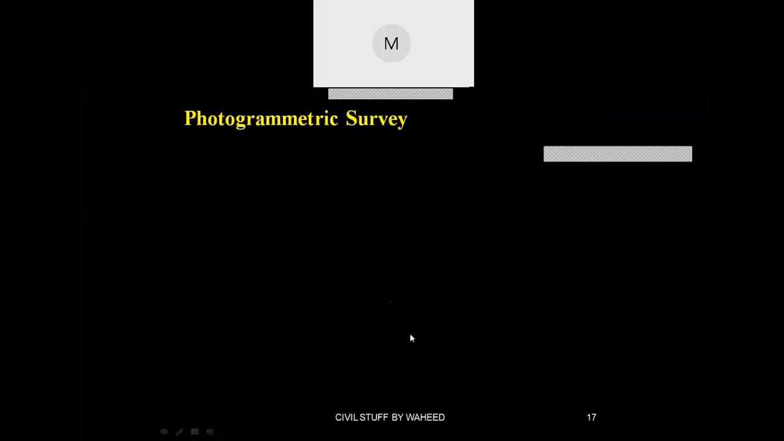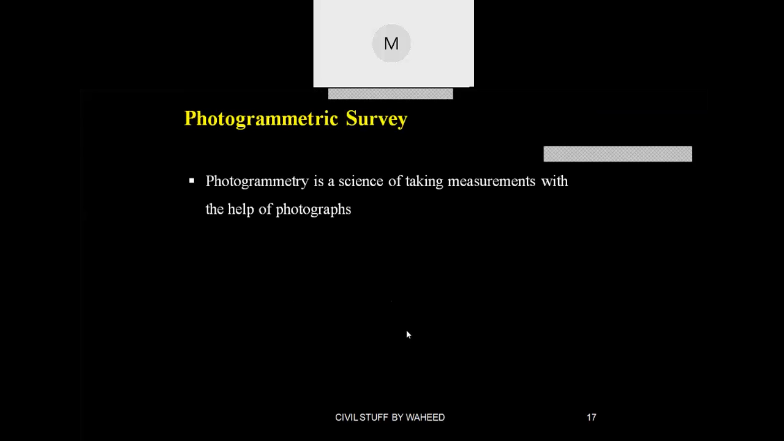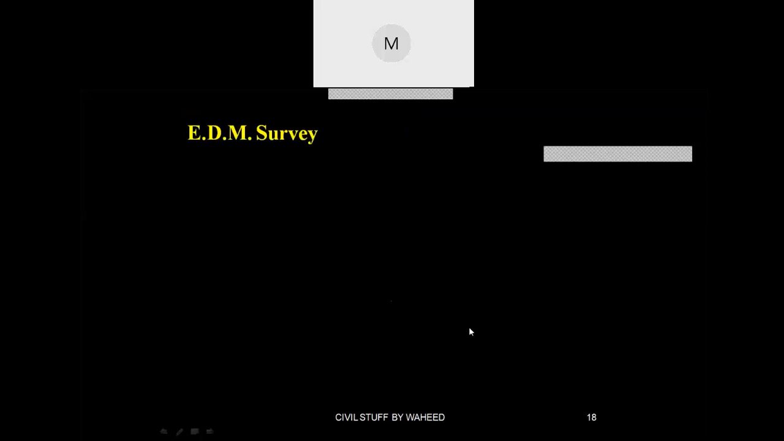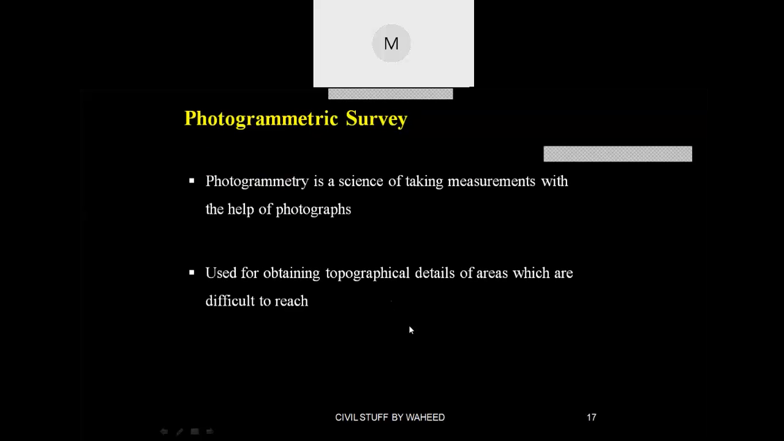Next, this is the photogrammetric survey. It is the science of taking measurements with the help of photographs. It is used for obtaining topographical details of areas which are difficult to reach. Suppose there are areas where it is difficult to go for the survey by other methods. In those situations, instead of going directly, we can go for photographs, and by combining all the photographs you can obtain the terrain details.